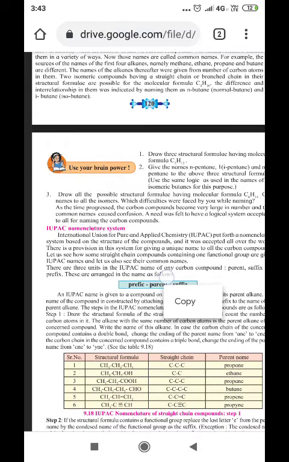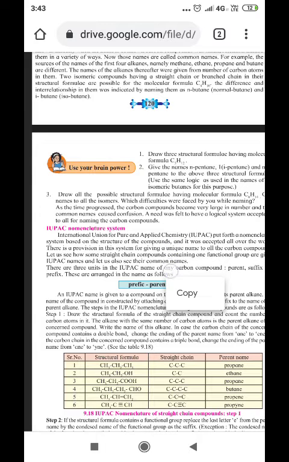Two isomeric compounds, having a straight chain or a branched chain in the structural formula, are possible for the molecular formula C4H10. The difference and the interrelationship between them was indicated by naming them n-butane, which we call normal butane, and i-butane, which we also call isobutane. The skeleton of carbon is different in the case of butane. That is called isomers.